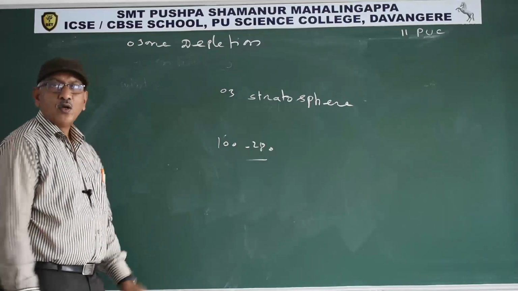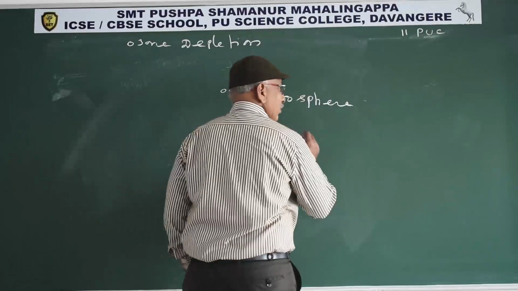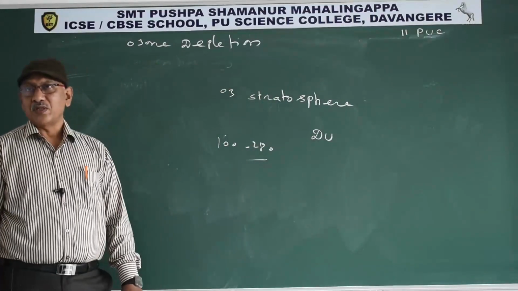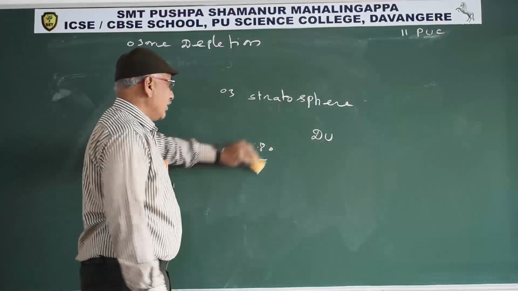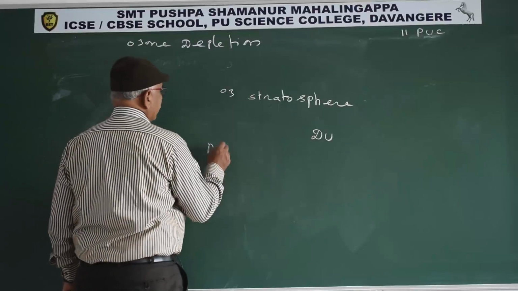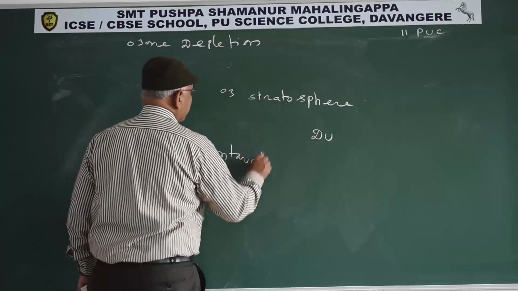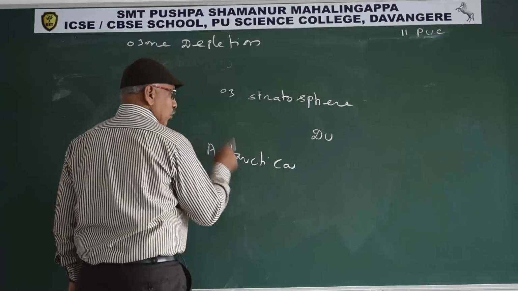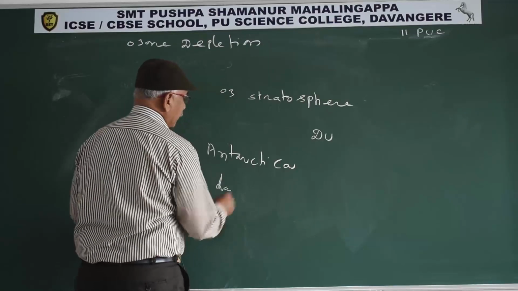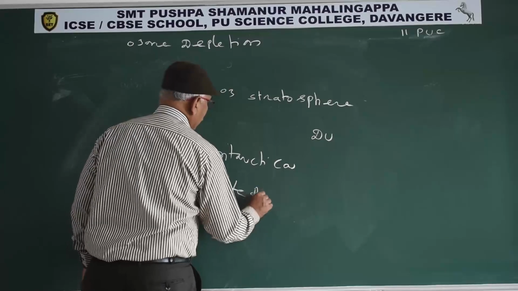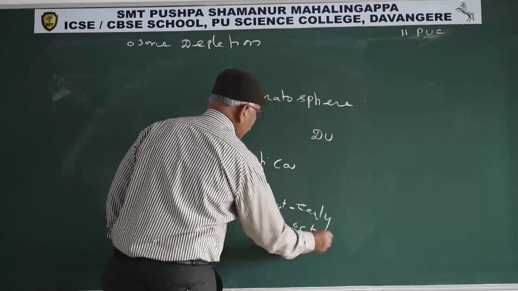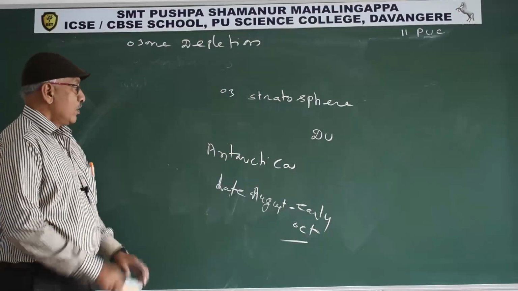So the scientists observed the ozone hole. The thickness of ozone is measured in Dobson units, DU. The scientists observed a thin ozone layer in the Antarctica continent, and the ozone hole is formed every year from late August to early October. So the reason is